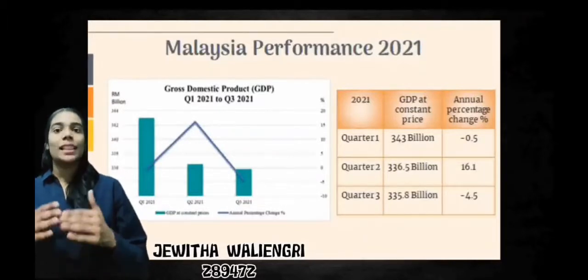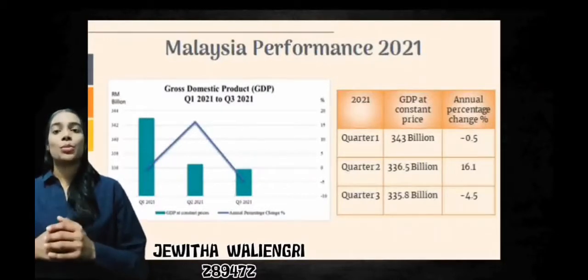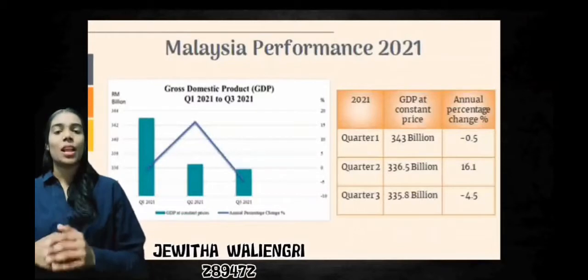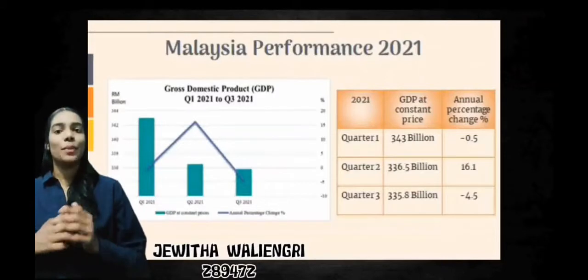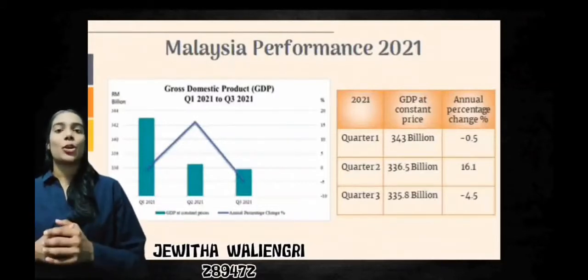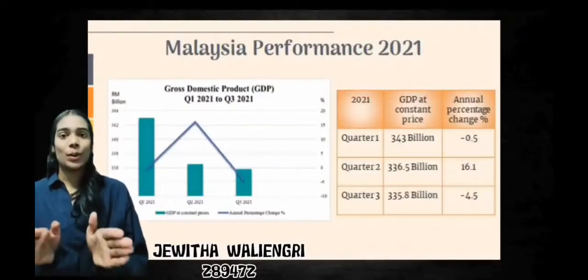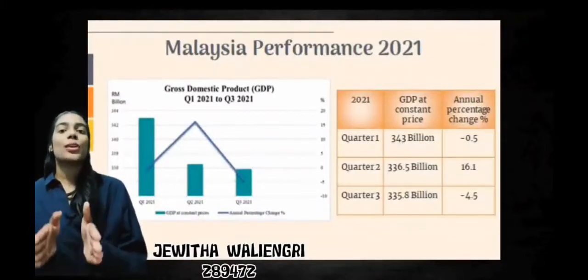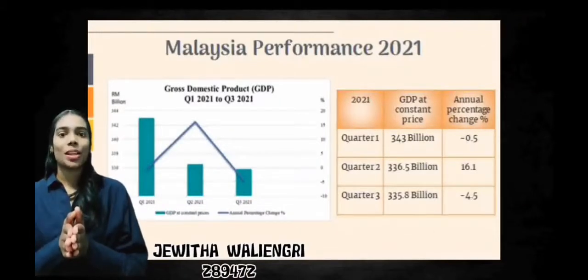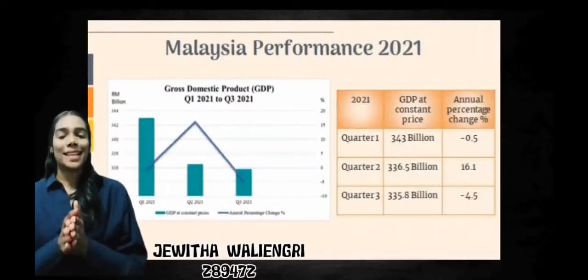In Q1 2021, the GDP at a constant price was recorded at RM 343 billion. Meanwhile, the annual changes were taken into account at negative 0.5%. In Q2, the GDP inclined dramatically compared to prior years, as 336.5 billion was recorded. The annual changes percentage soared as well to 16.1%. The economic execution within the second quarter of 2021 was upheld by the persistent development in economic sectors. However, in the third quarter, the GDP plummeted again due to newly implemented forward lockdown measures constrained to stop a perilous third wave of COVID-19. The GDP was set at RM 335.8 billion with negative 4.5 as the annual percentage.